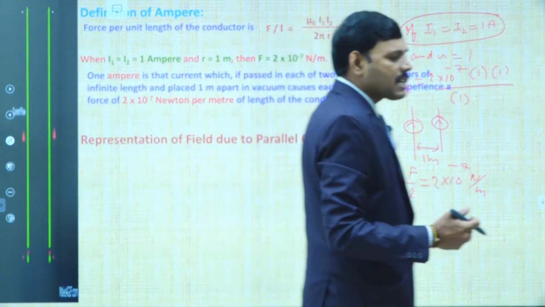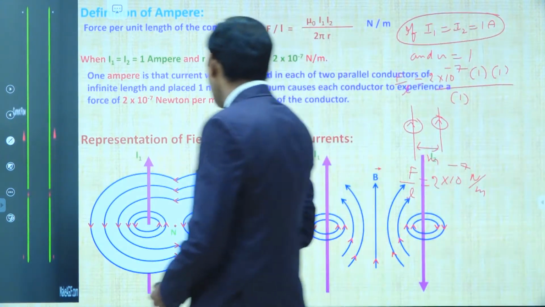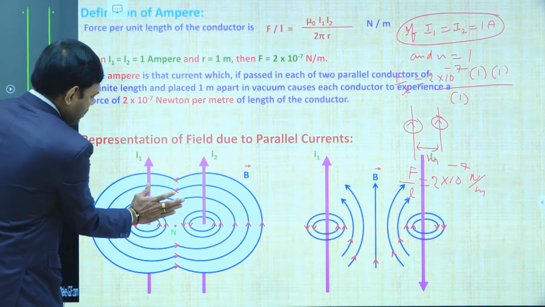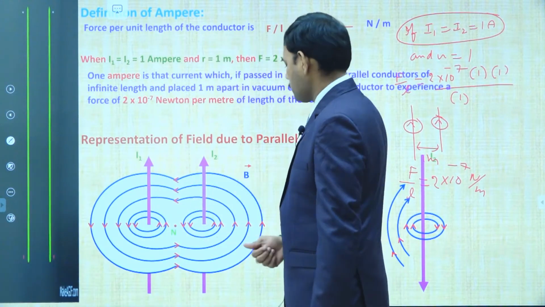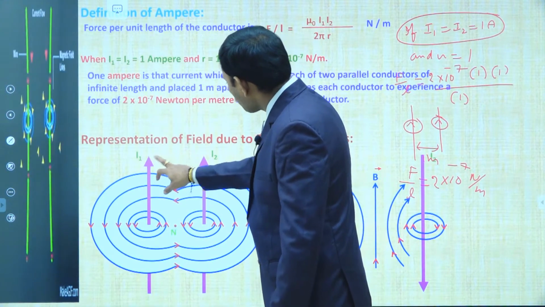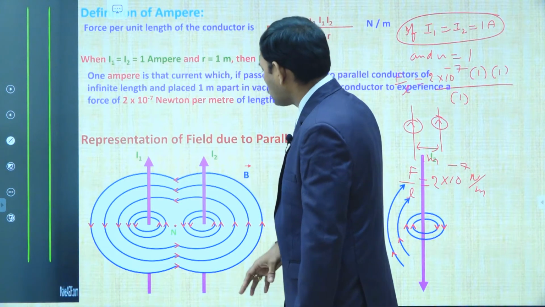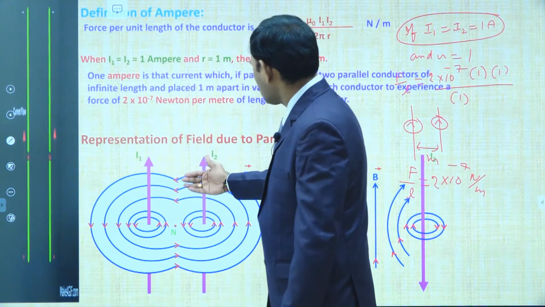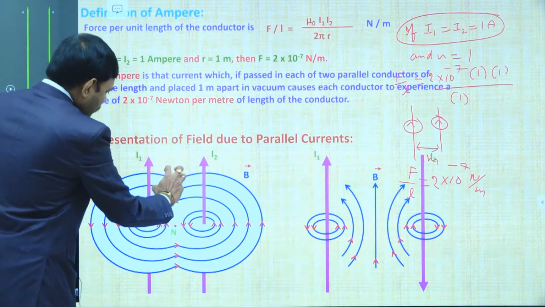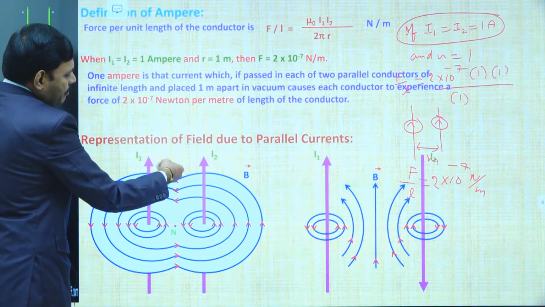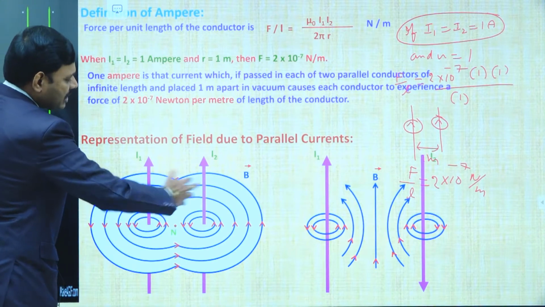Let us see the direction of the magnetic fields produced by the two parallel wires in this animation. I have explained the direction repeatedly. Because of I1, this is the direction of B1. Because of I2, this is the direction of B2. Then in between I1 and I2, at a particular region, B1 and B2 cancel each other because they are in opposite directions. B2 due to I2 is out of the board and B1 is into the board. In between them at certain points B1 and B2 may become equal and cancel, so we may get a null point here, and outside this is the direction.